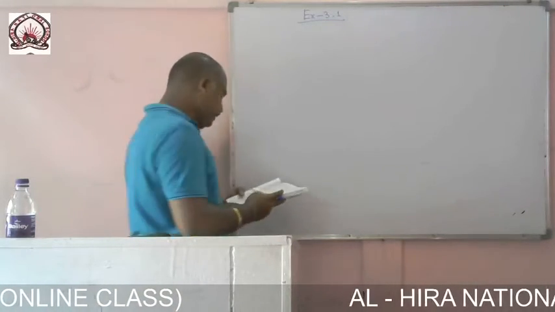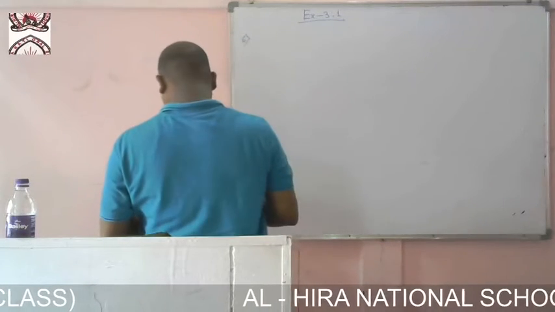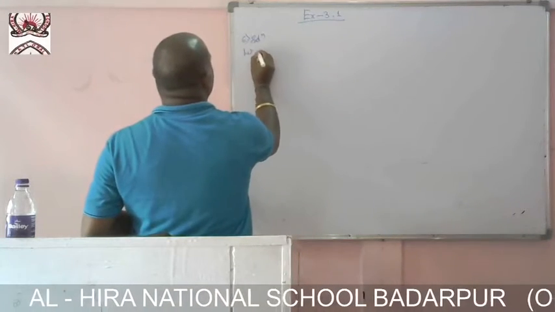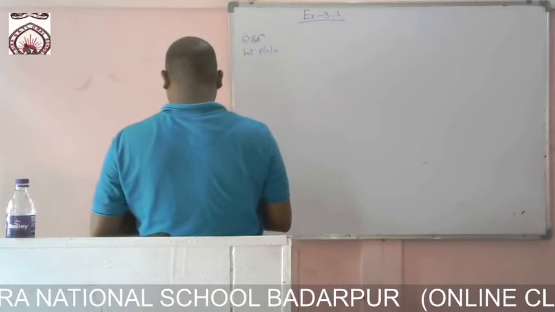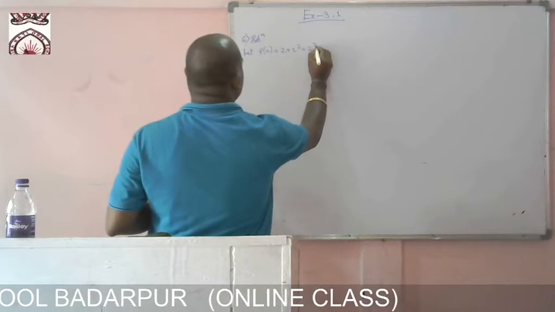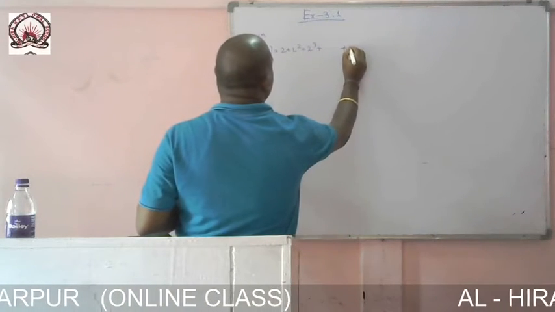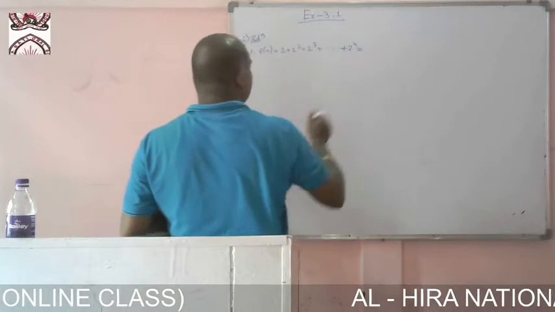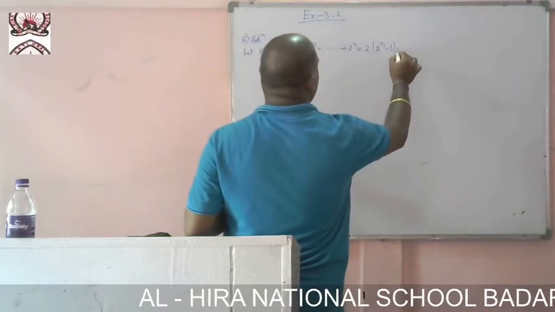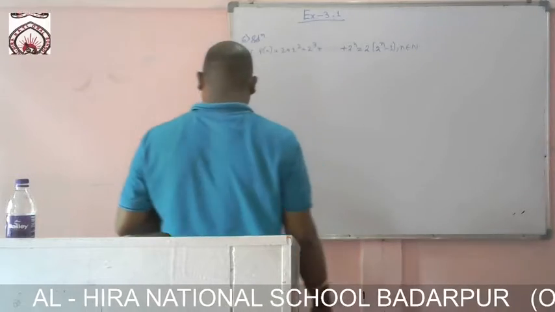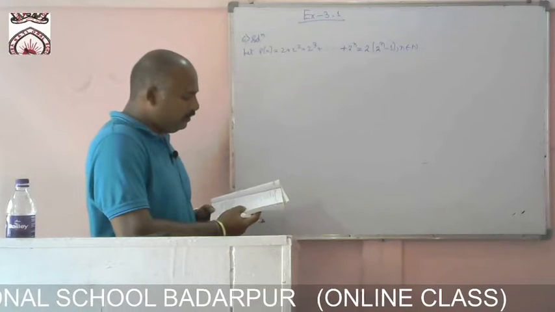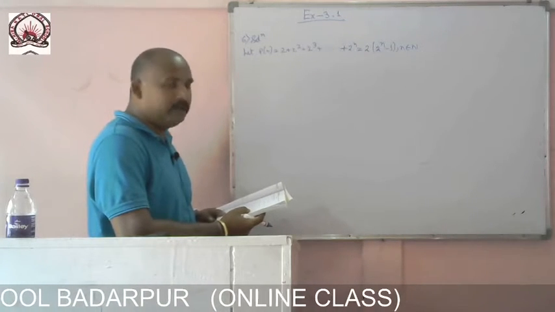Now question number 6. Let P of n equal to 2 plus 2 square plus 2 cube plus dot dot dot plus 2 to the power n equal to 2 into 2 to the power n minus 1, n belongs to natural number. 2 plus 2 square plus 2 cube dot dot dot 2 to the power n equal to 2 into 2 to the power n minus 1, n belongs to natural number.